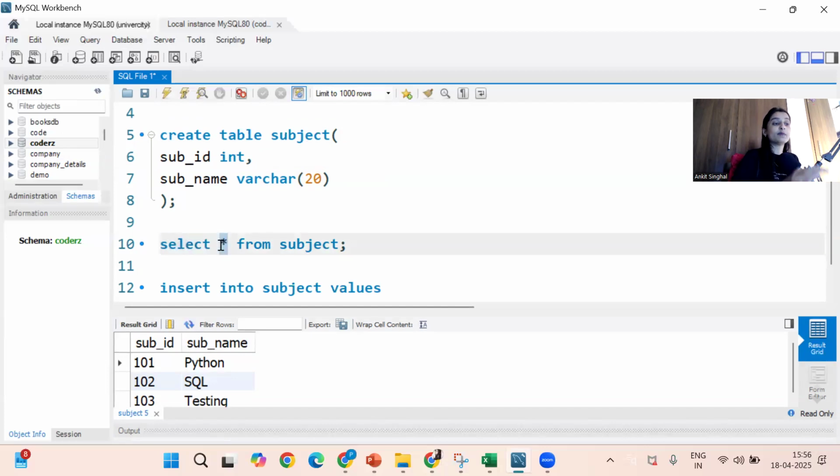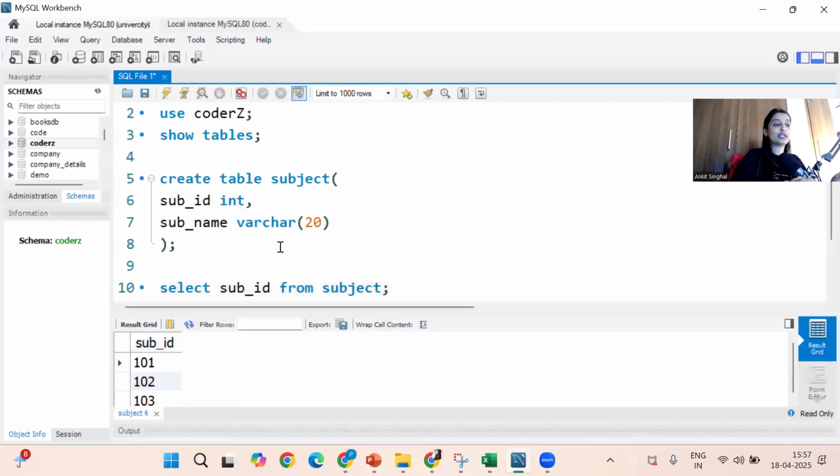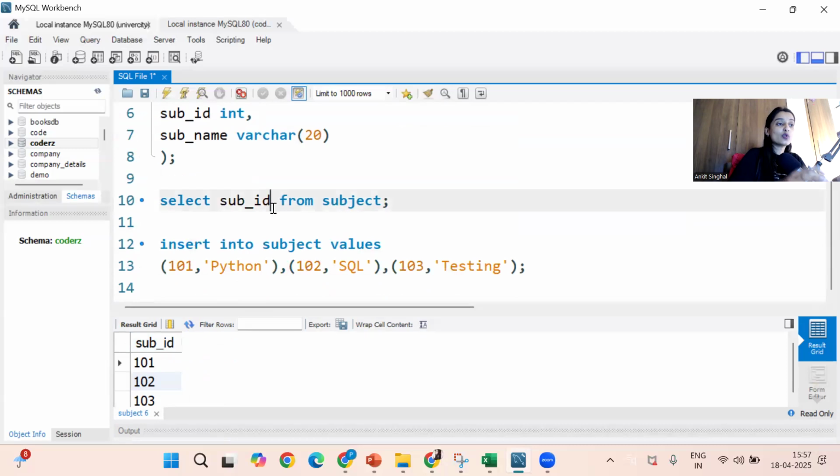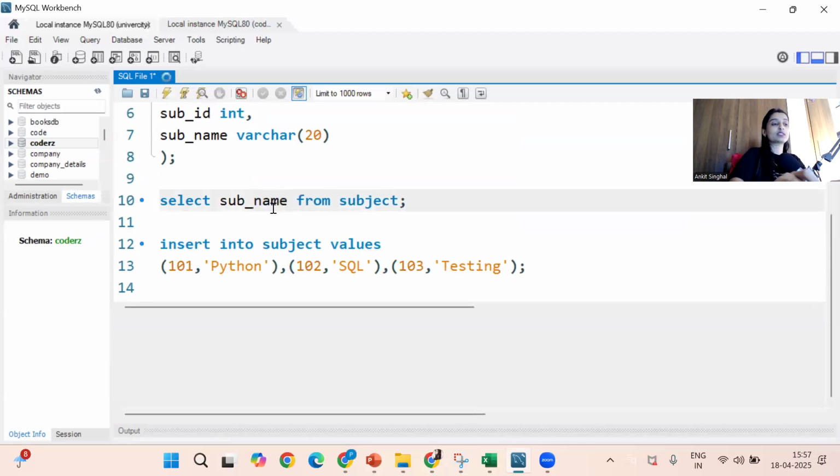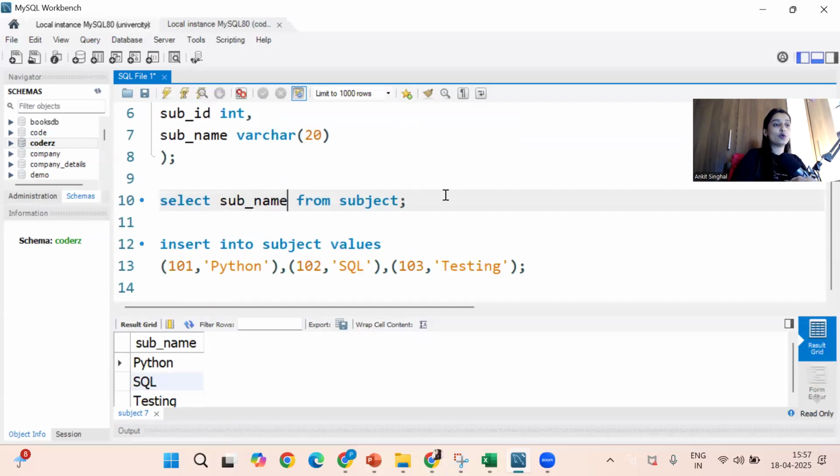This asterisk means all columns you select. Okay. From which table? Subject table. So inside the subject table, all the columns it has are selected. If you tell it to select only the subject ID column, I'll execute. See, only the subject ID column we got. If you tell it to select only the subject name column from the subject table, see, only this part you have to select and execute like this.